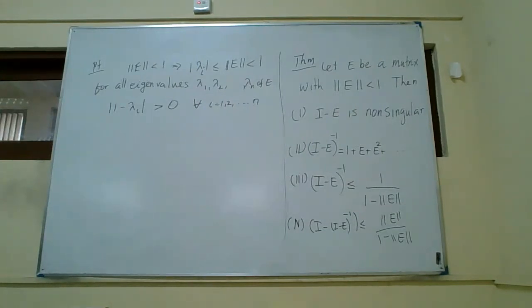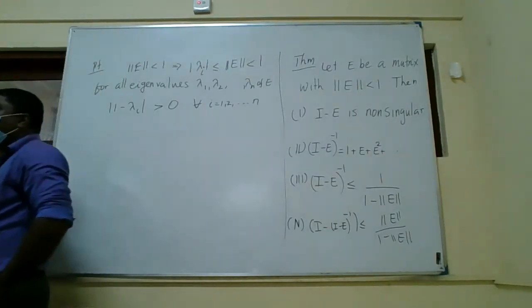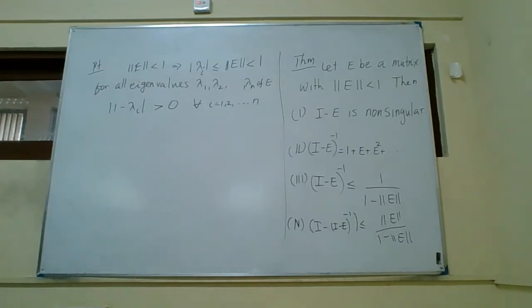Because if the absolute value of lambda I is less than 1, it is a number between minus 1 and plus 1, so it cannot be equal to 1. So lambda I cannot be equal to plus 1. So 1 minus lambda I cannot be 0. So that is obviously strictly positive, right?